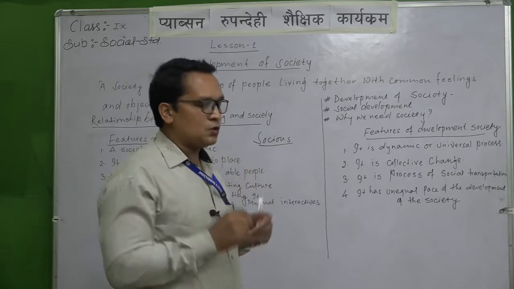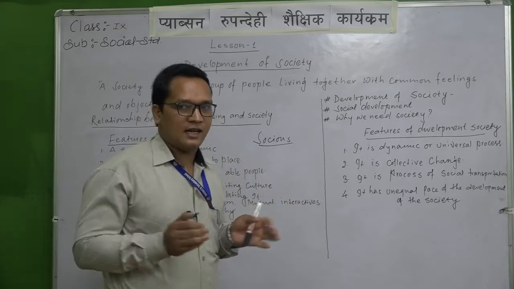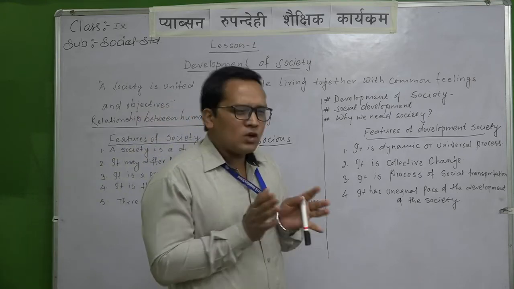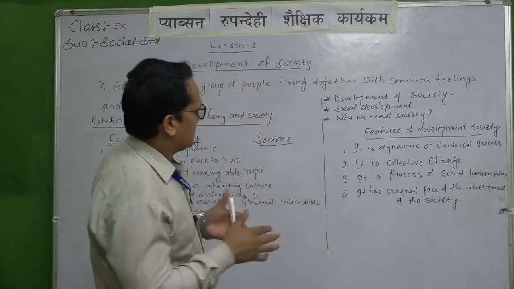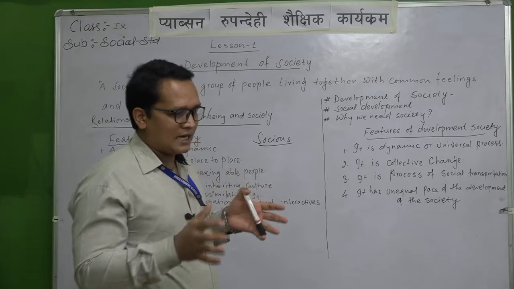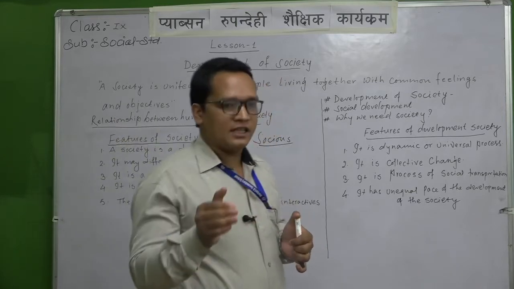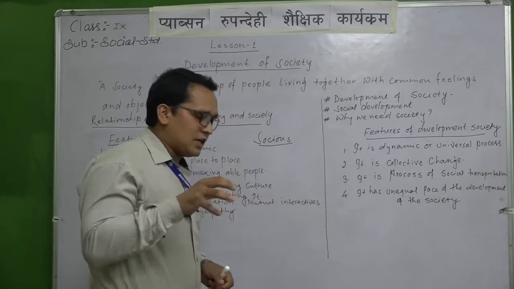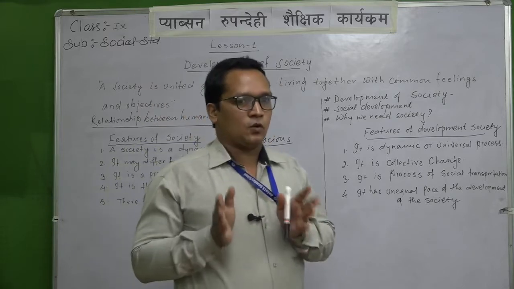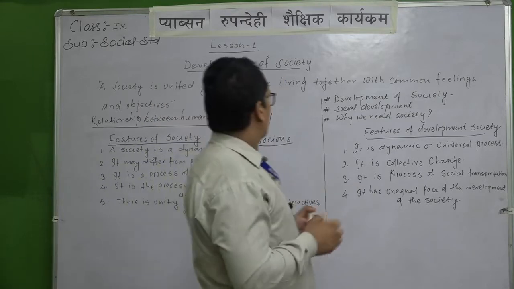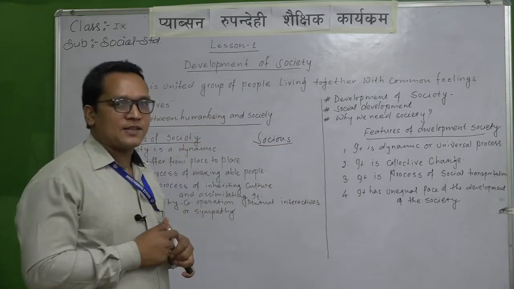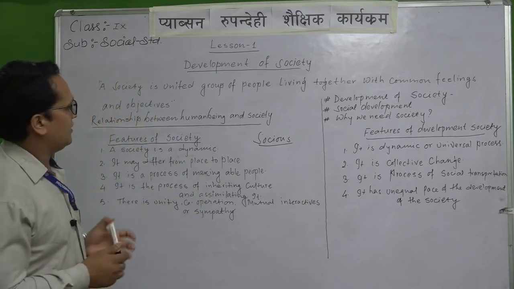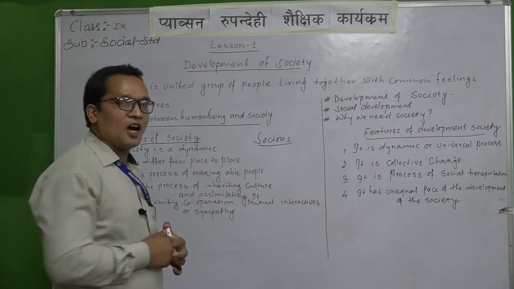Human beings have two types of feeling. One is I feeling and another is we feeling. If there is a feeling about oneself, it is called I feeling, and if we have the feeling of all who are in a society, that is called we feeling. We have common feelings in the society, and we have specific objectives which the members of society have. In that way the short definition has been formed. I would like to repeat again, students: a society is a united group of people living together with common feelings and objectives.